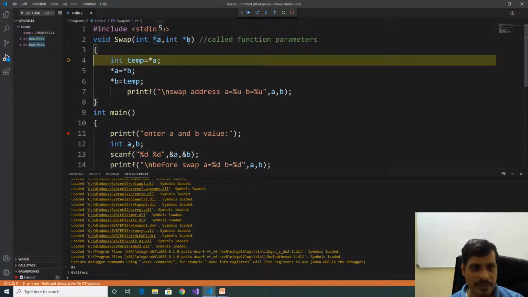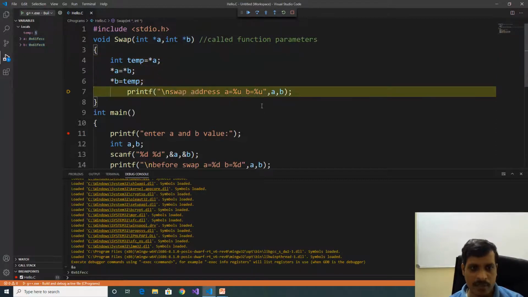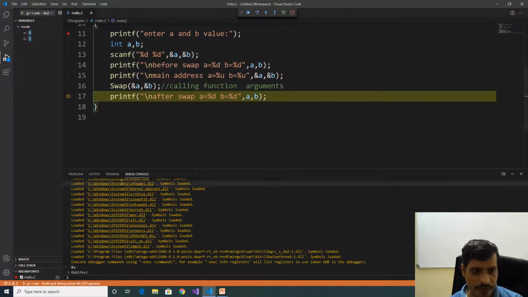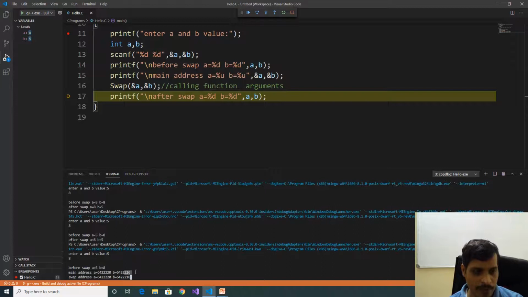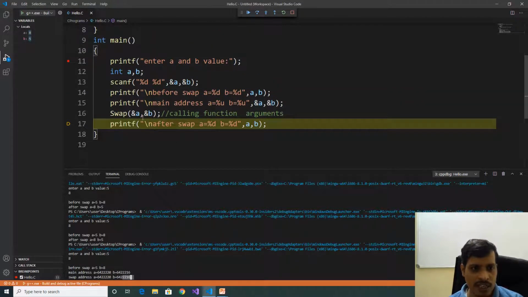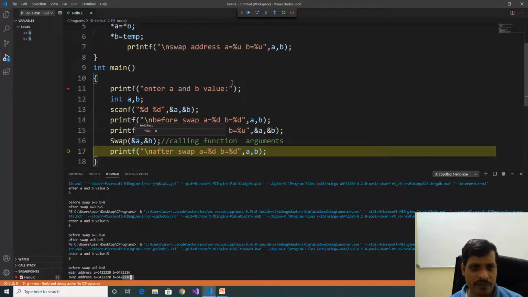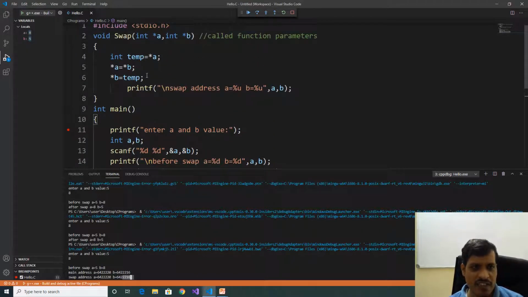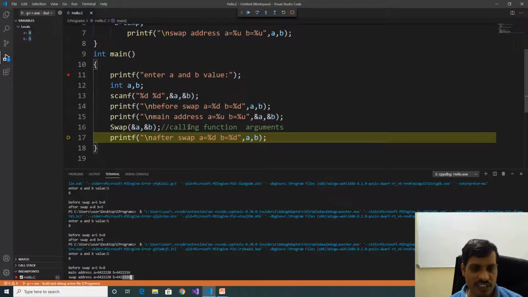Now A contains an address, B contains an address. Swap the values and print the addresses from the called function. F11. Go to terminal. Main method addresses are A is equal to 220, B is equal to 216, and swap addresses are 220, 216. That means we are passing addresses to the called function. If you change any value at that address, it will be reflected in the calling function.